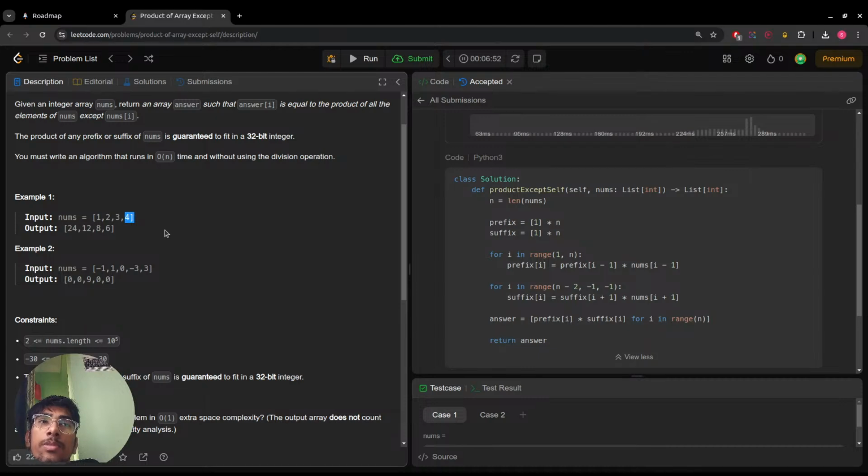So x first is also 4. Okay, and then we've got prefix I minus, it's again 4 times 2, so 8.